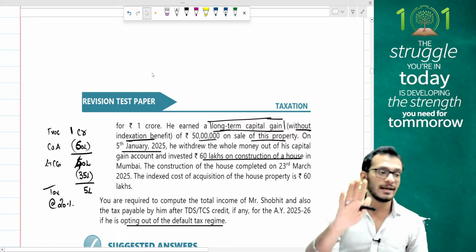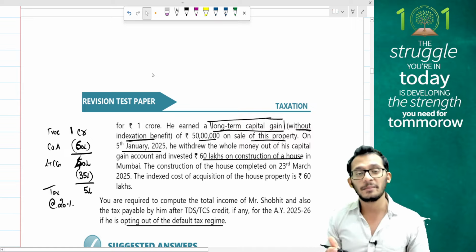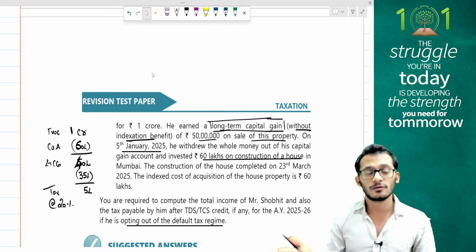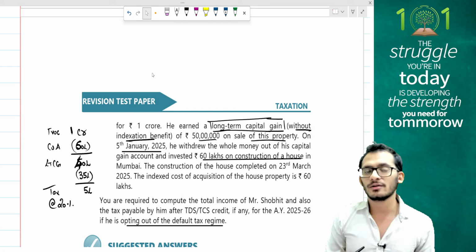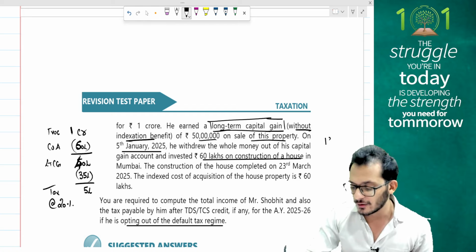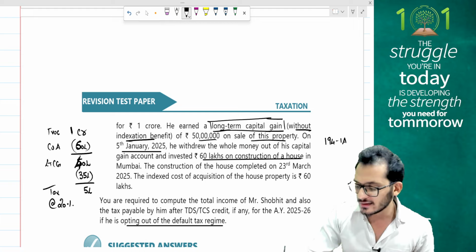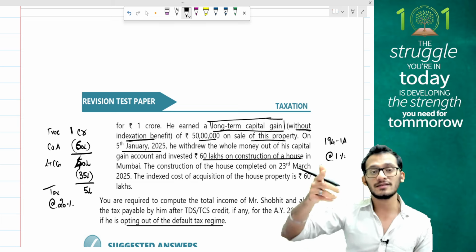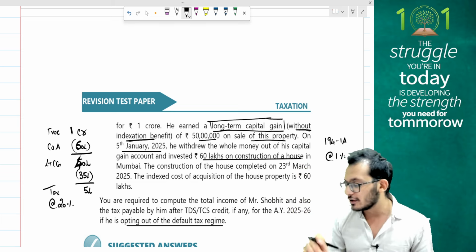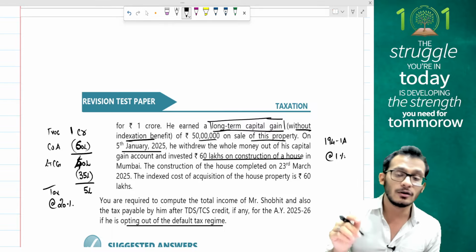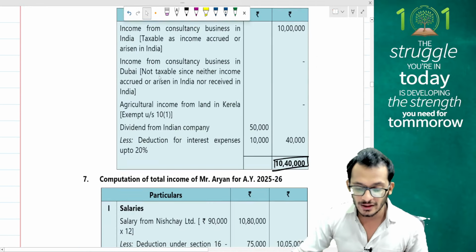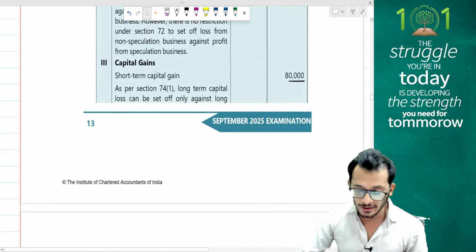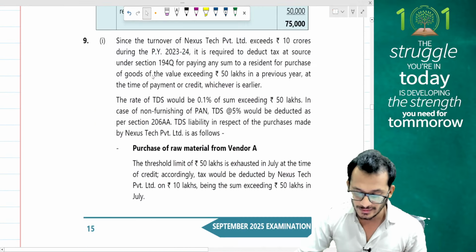The next thing to keep in mind, people, and this is something most students will not pay attention to, is that because the person has sold a house property, the other person who is making the payment would be deducting TDS under section 194IA at the rate of 1%. So on the 1 crore payment which you have received, 1% has been deducted as TDS for you. Because it has been deducted as TDS, that is also a TDS credit which you need to take into consideration. That would have been an additional item in the question. Let's look at the question answer now and see what is happening.